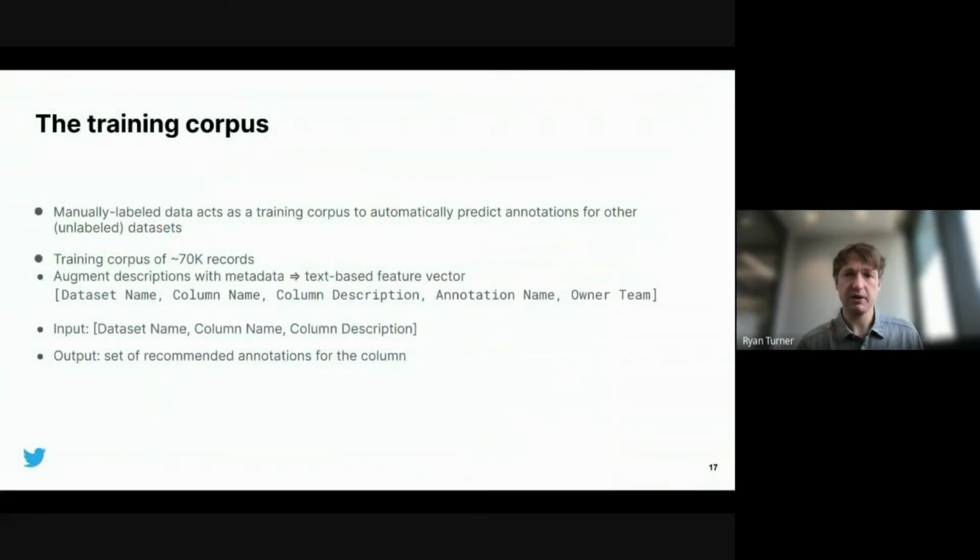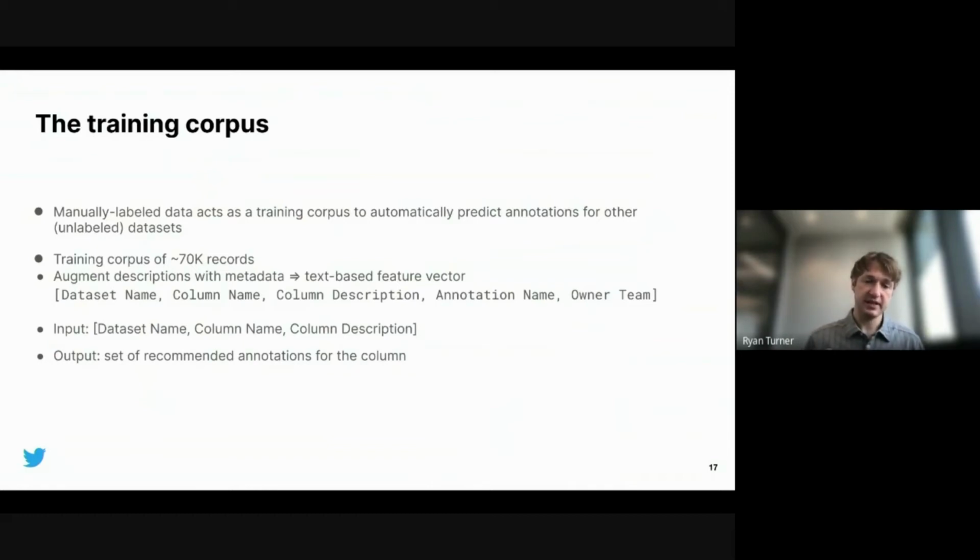So the first part of any ML problem is to frame the problem. Here we're trying to build an automatic data annotation system. The first step was to get some ground truth labels, examples of labels that we can trust. We have quite a large dataset of annotations, yet only a subset, about 70,000 of them, were used as ground truth because we only subselected ones that we trusted would be accurate.